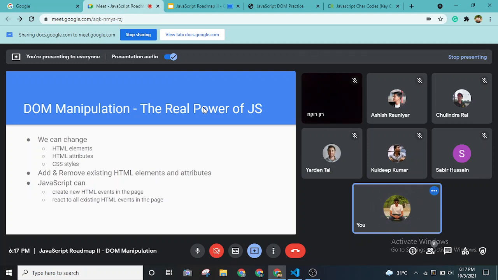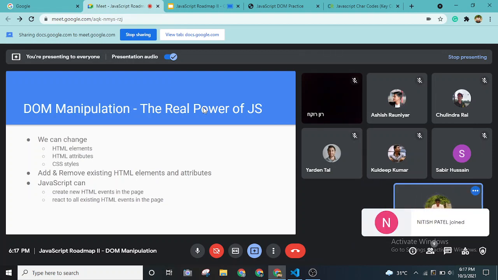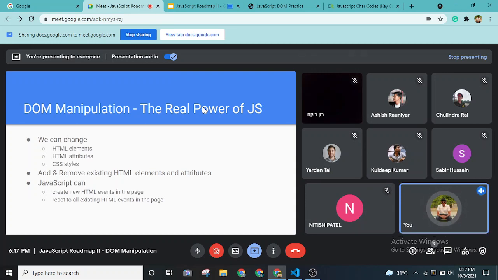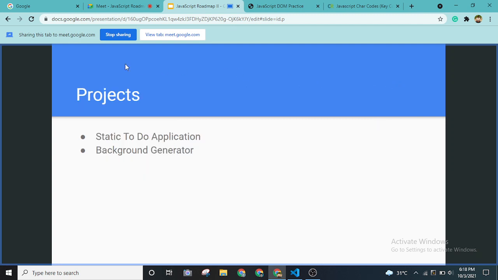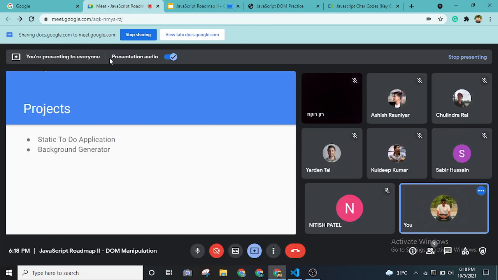And with DOM events, which we call event handlers, we can manipulate these DOM events using JavaScript. So that's what we are going to see now. We are completely moving on to the coding section.